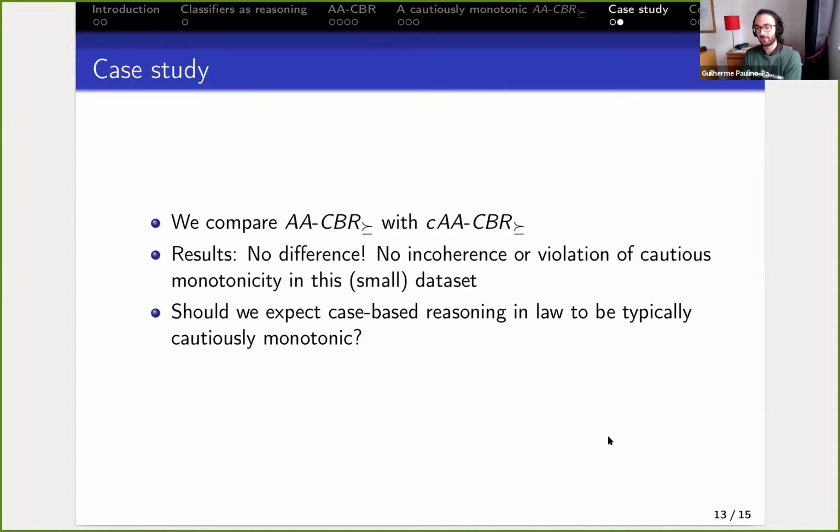We discussed in the paper, we propose that it should be, at least in some sense, because if a lawyer is interacting with a decision maker, like a judge, and this judge is a sort of case-based reasoner, which is coherent with its own decisions, if it's not cautiously monotonic, then the lawyer could ask questions or ask for outcomes for cases in different order, and that would affect the outcomes.